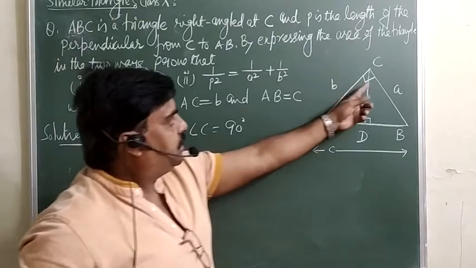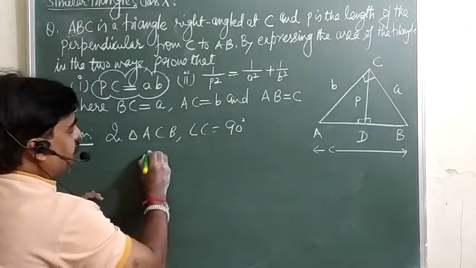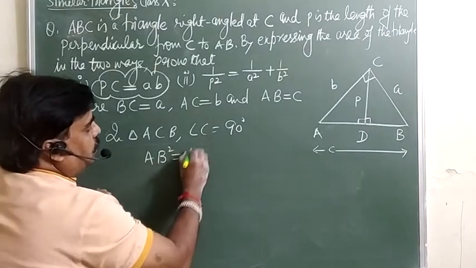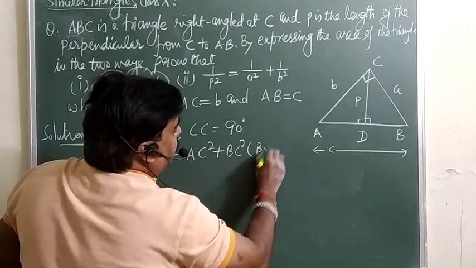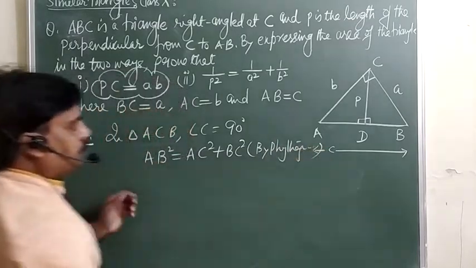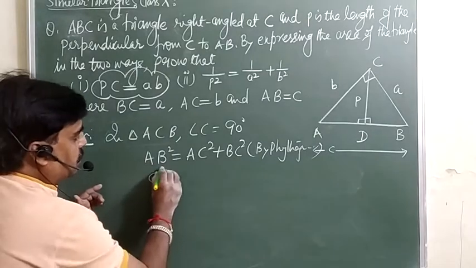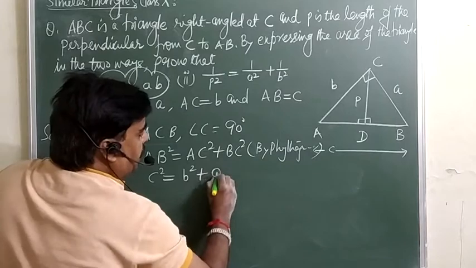So the square of the side opposite the 90 degree angle is equal to the sum of the squares of the other two sides. So AB square is equal to AC square plus BC square, by Pythagoras theorem. See, AB is C, AC is B, BC is A. So C square is equal to B square plus A square.